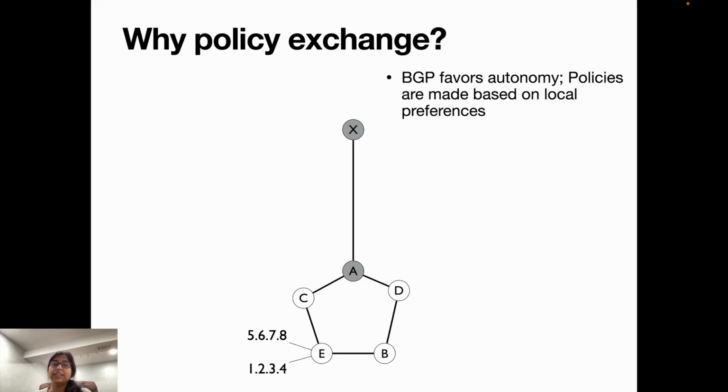So why policy exchange? As I discussed previously, BGP favors autonomy. Policies are made based on local preferences, and it may cause unwanted interaction between policies. I'll give you an example of what I mean.